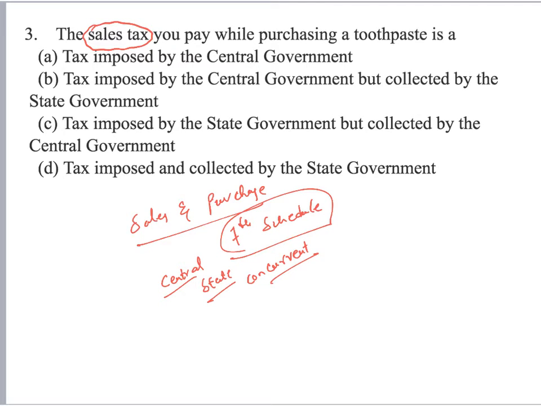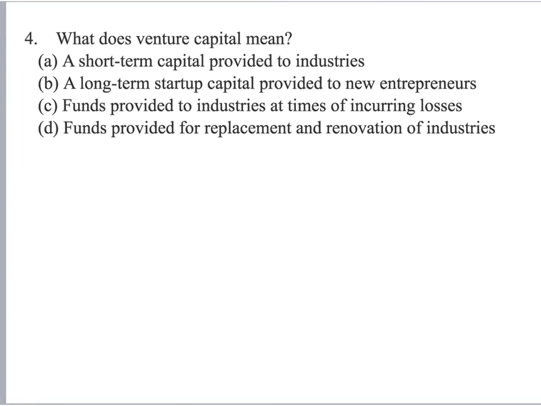Sales tax and purchase tax are levied by the state, collected and appropriated by the respective states. So there is no role for the center to play when it comes to state tax. So it is D which seems to be the appropriate answer.